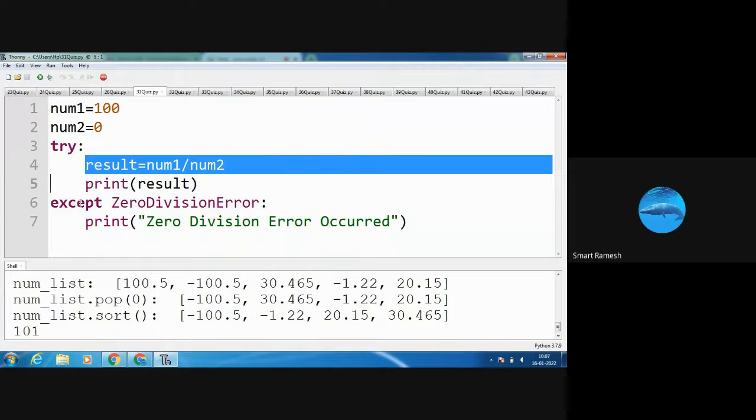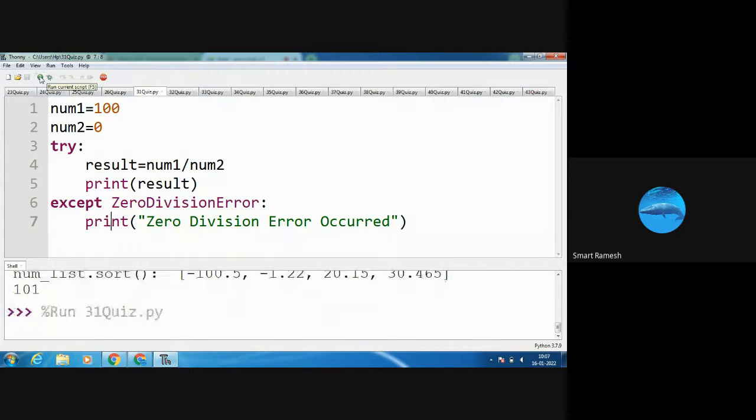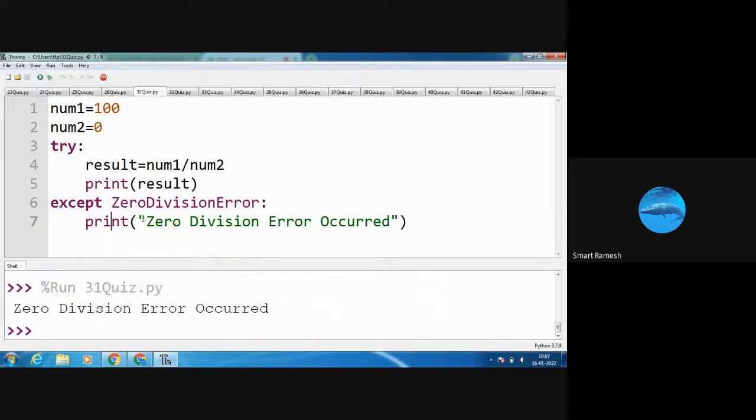So in the try block, if there is any error, it goes to the exception. The except block will execute. Here ZeroDivisionError. Yes, this is ZeroDivisionError. So it is going to print the zero division error occurred. Okay, see, I'm running the program. Zero division error occurred is displayed in the output screen.